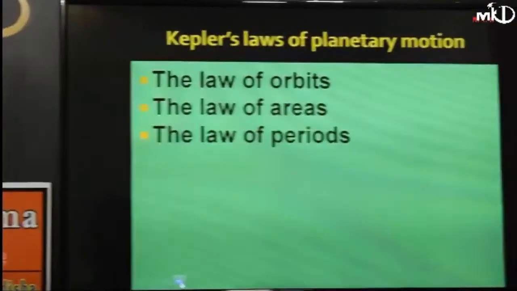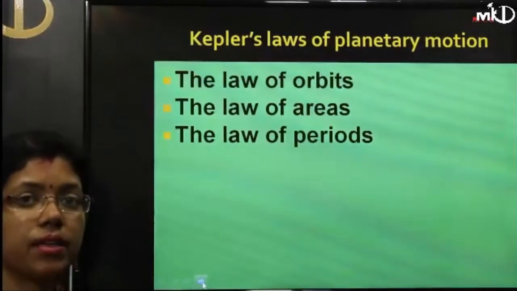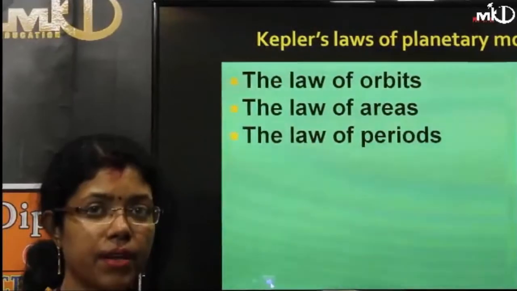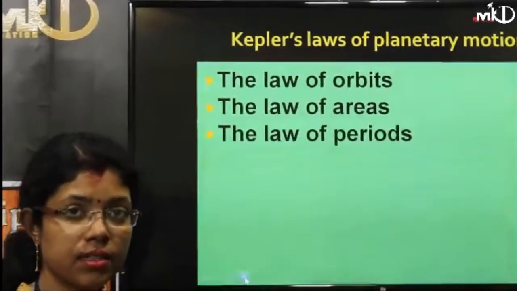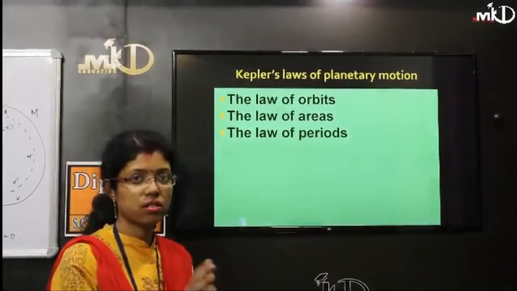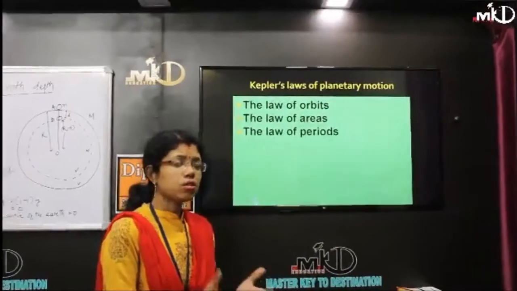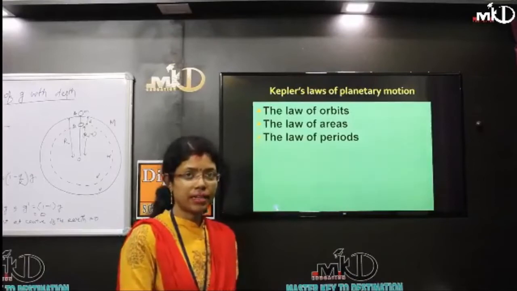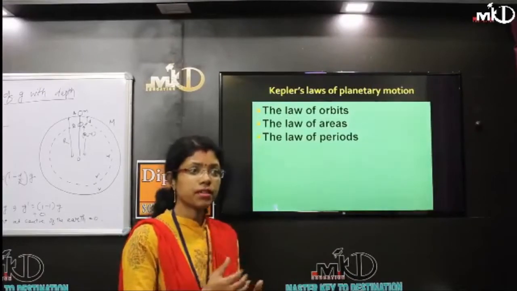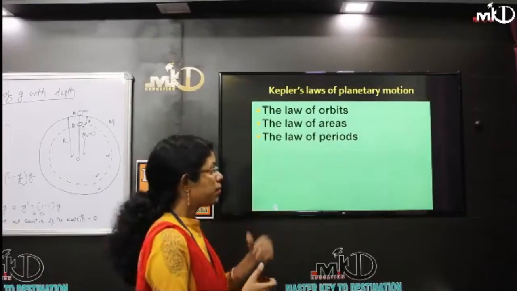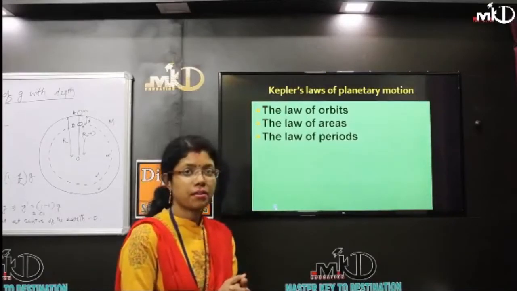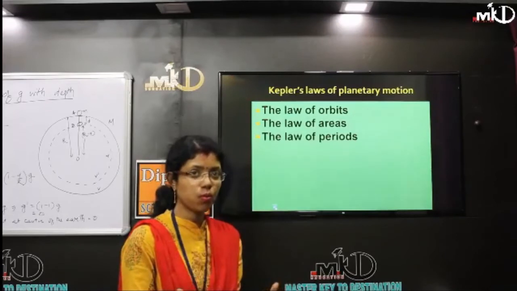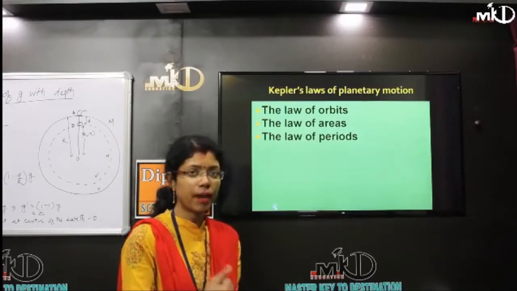Till now we were dealing with two bodies. One we are taking earth and the other body placed on the surface of the earth. Newton's law of gravitation is a universal law for every planet. So for further reference, we will use Kepler's law of planetary motion, how the planet is moving. If the force is between two bodies, then the force is also between the two planets.